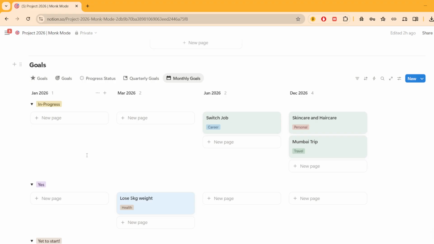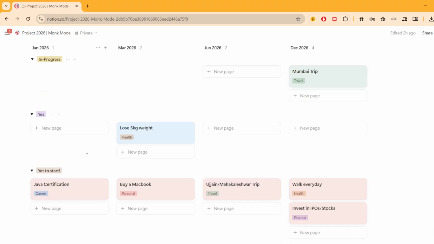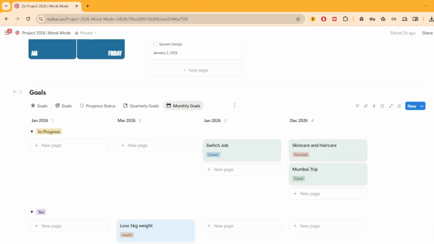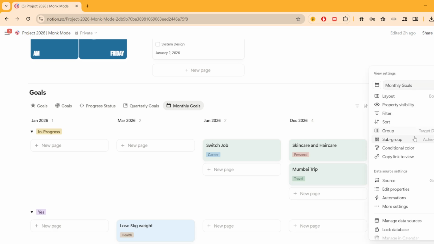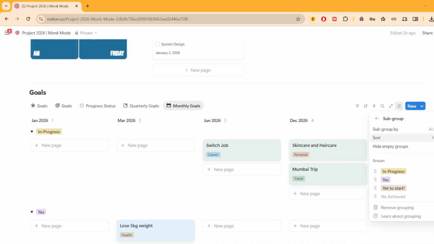So here for January 2026, if you see, I have this goal to complete Java certification. Now here I have added this subcategory of the progress status. If you don't want this, you can go here and simply remove the subgroup.